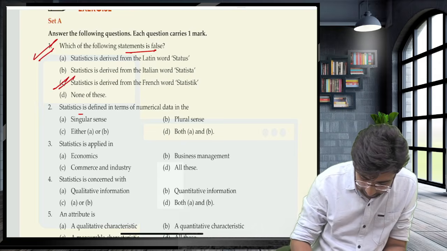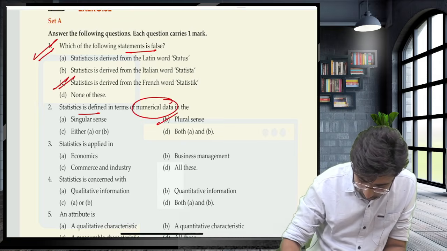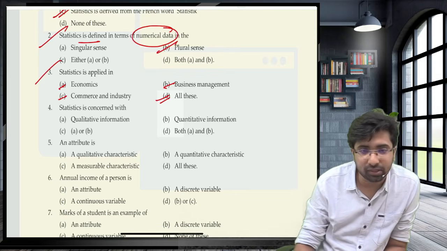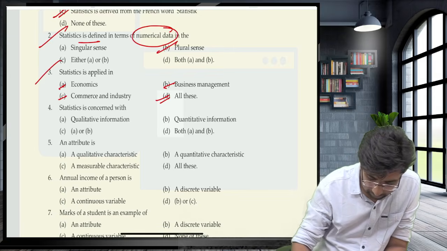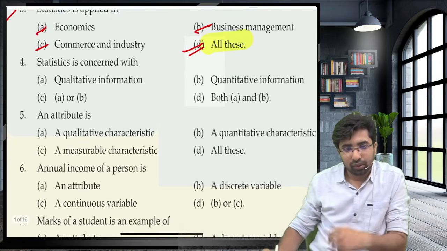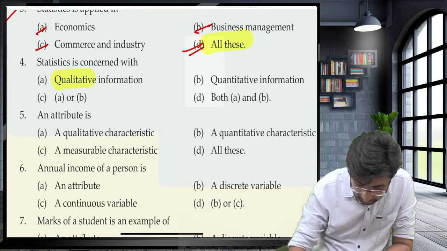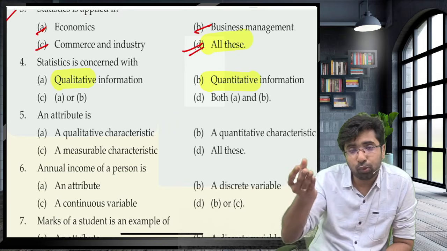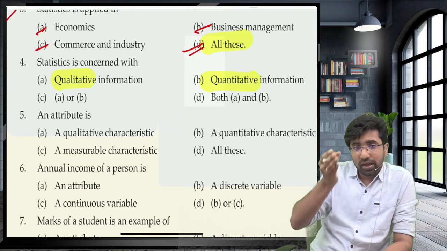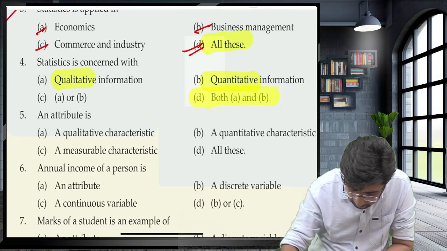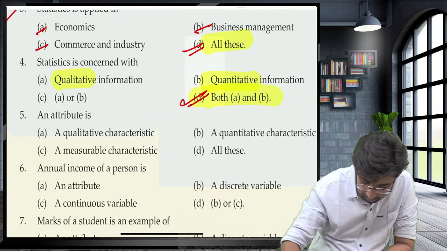We have done it: statistics in the plural sense is known as numeric data. Statistics is applied in economics, business, commerce. All of this, guys. Done? Statistics is concerned with, answer to question number 4: qualitative as well as quantitative, both. Plural sense said it is numeric data in both terms, qualitative as well as quantitative. Both A and B, so option D will be right. Don't make a mistake.